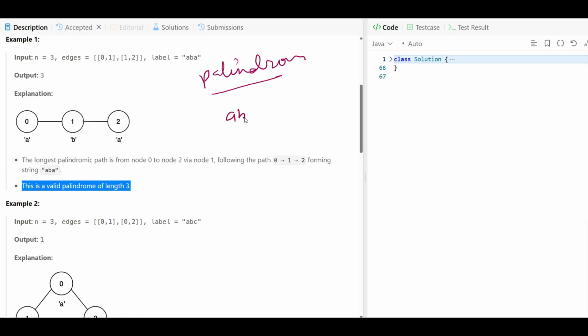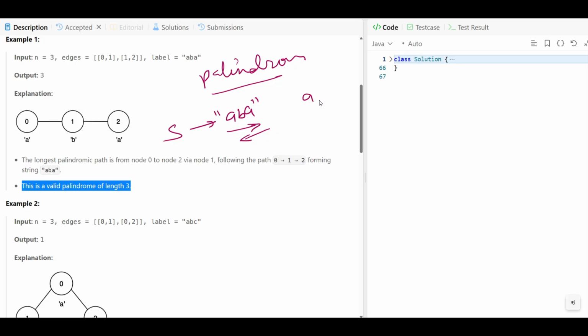If this is your string, ABA, you can read from this side ABA, and you can read from backward also, ABA. So both sides are equal. Going forward and backward, we are reading the same thing, right?